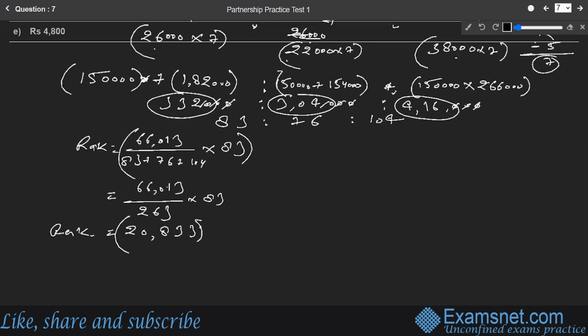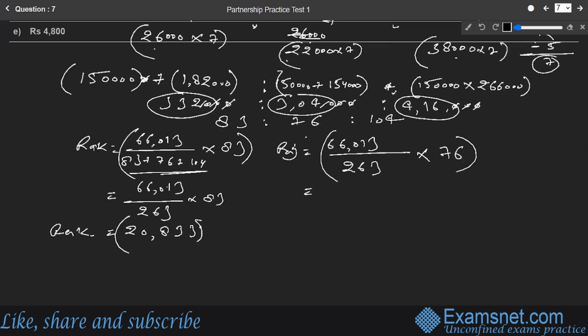And then we are supposed to find out the Rajat share. The Rajat share is going to be calculated in a similar way. Rajat share will be nothing but total profit earned, 66,013, divided by the sum of ratio terms, which is 263 as before, multiplied by Rajat's part in the share, which is 76. If you solve this further, it comes out to be 18,072 rupees.